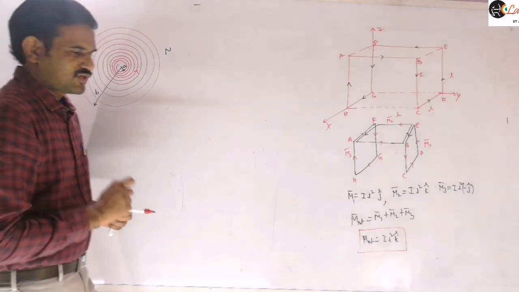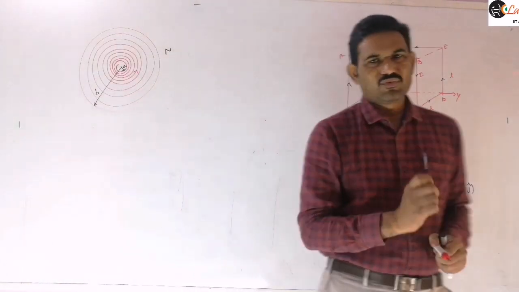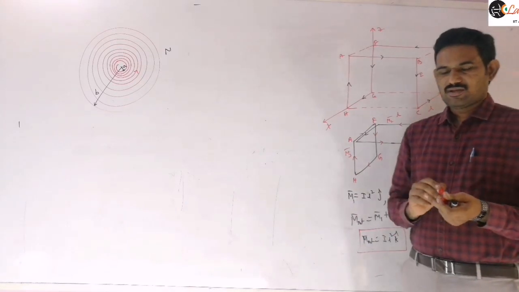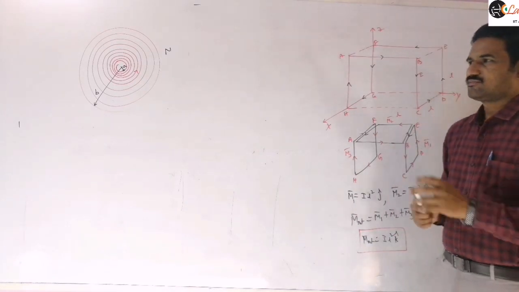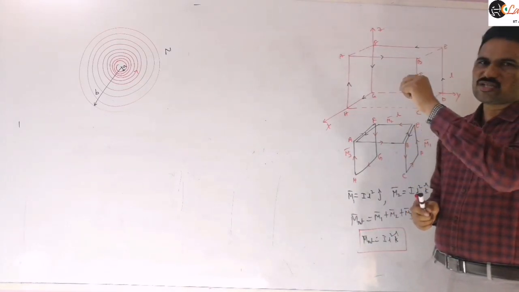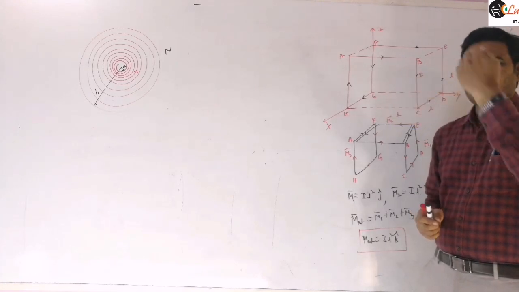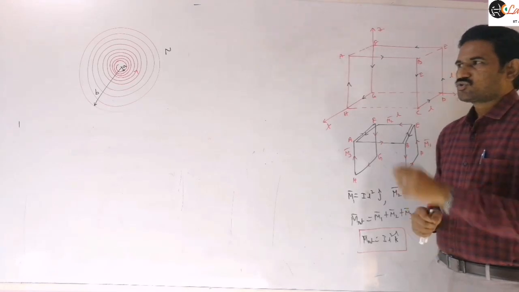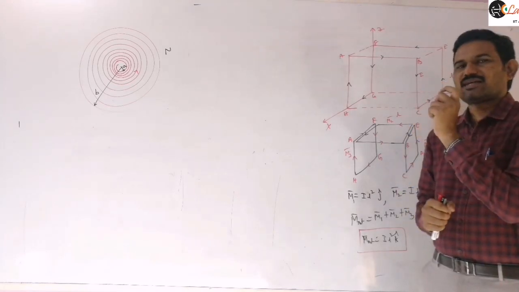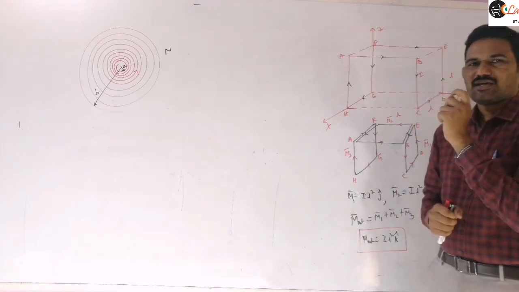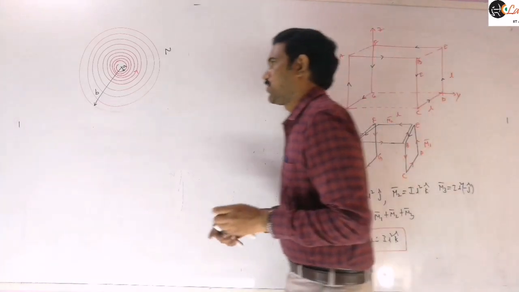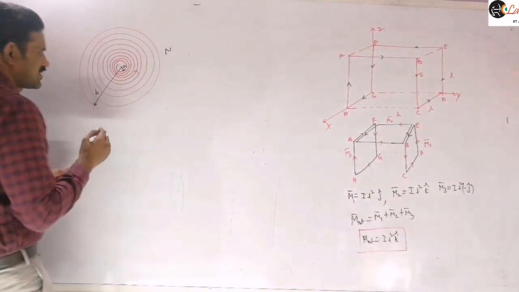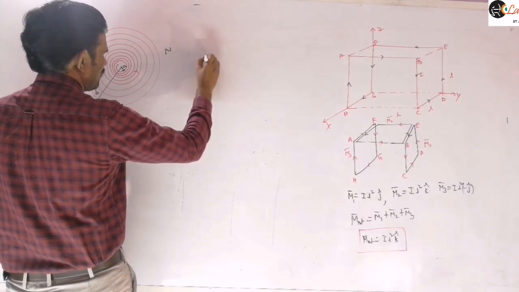So here what we will do is consider a small element. That means the number of turns and the area of each loop go on increasing here. When you move from one loop to another loop, the area of the loop goes on increasing. So first we will calculate the magnetic moment of a small element. So we consider a small element like this.